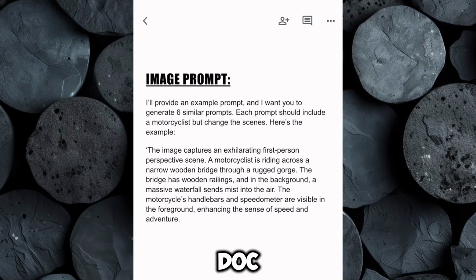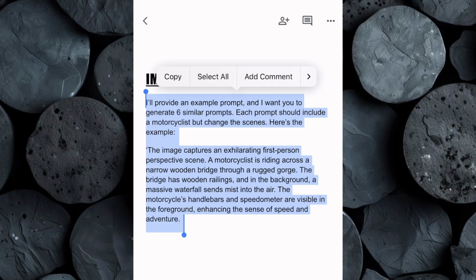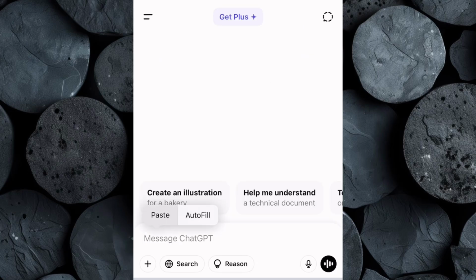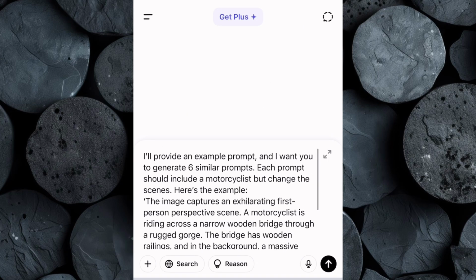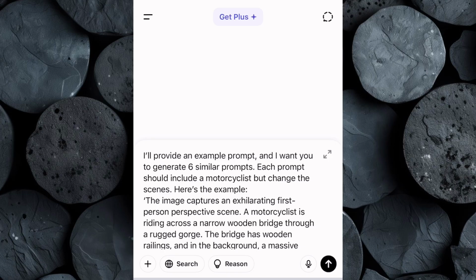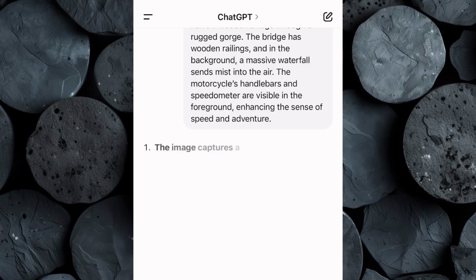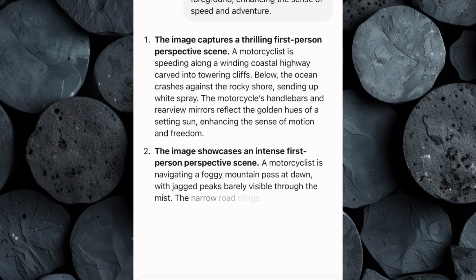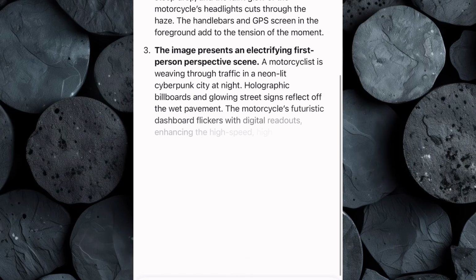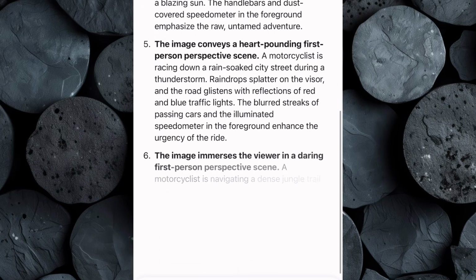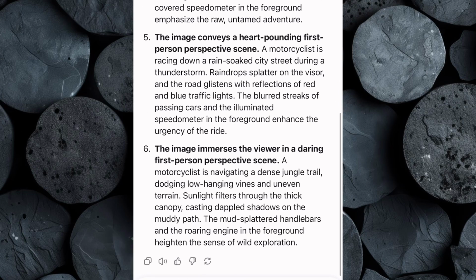Head over to the Google Doc linked in the description and copy the pre-written image prompt. Open up ChatGPT and paste the copied prompt into the chat. This prompt will instruct ChatGPT to create 6 new variations of a POV motorcyclist in different dynamic settings, all inspired by the example provided in the pre-written prompt. Then hit enter, and within seconds, ChatGPT will generate detailed, immersive prompts based on the example. Review them carefully and choose the one that best fits your vision.